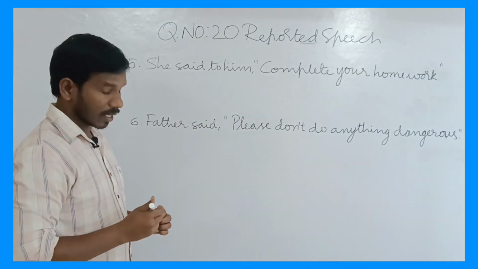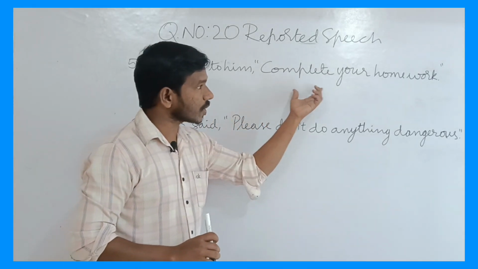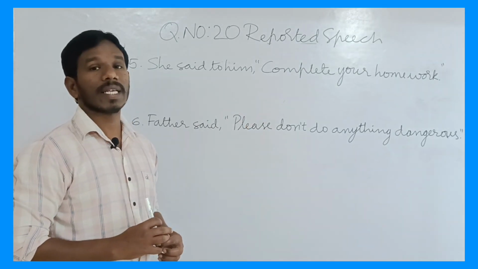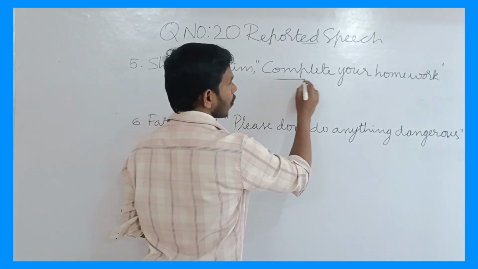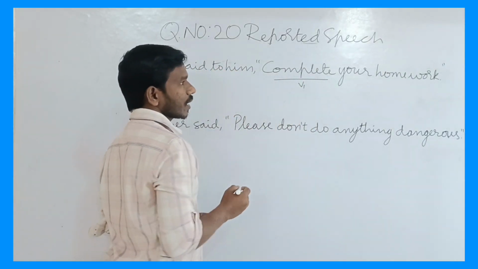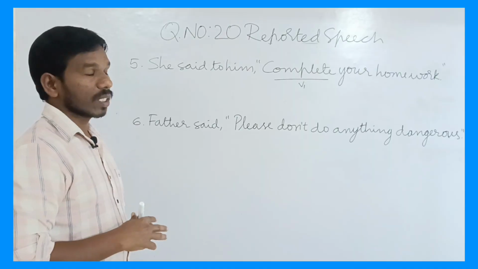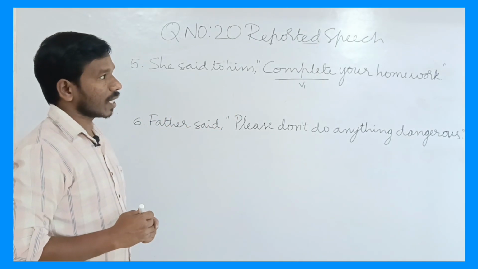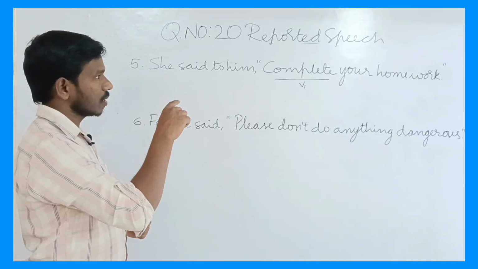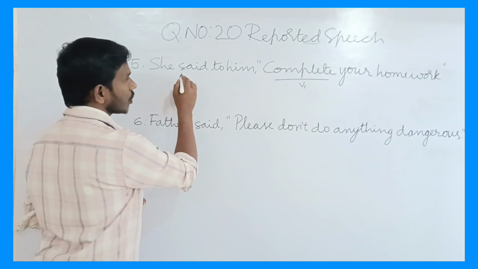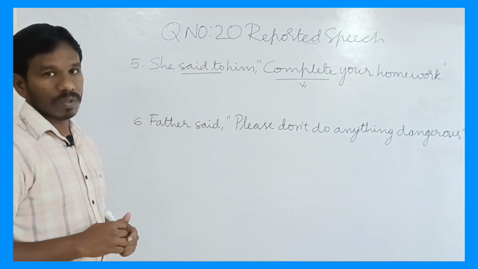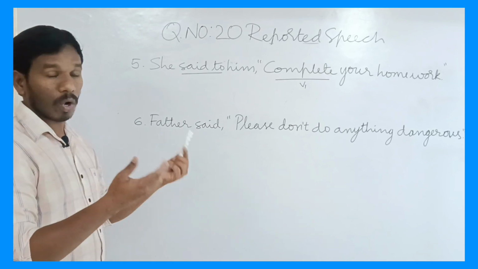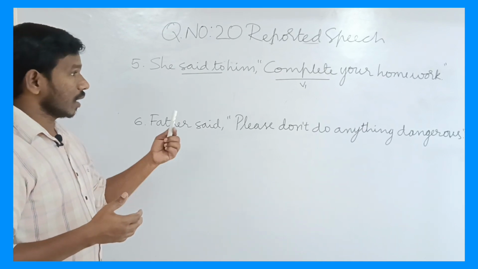Now we have to study the reported speech here. Complete your homework. What kind of sentence is this? This is an imperative sentence. See here, "complete" is a verb. It started with a verb, so this is an imperative sentence. You have to understand the nature of the given sentence, and then we can change "said to" into something else. If it is advice, you can write advised. If it is an order, you can write ordered, like that, right?